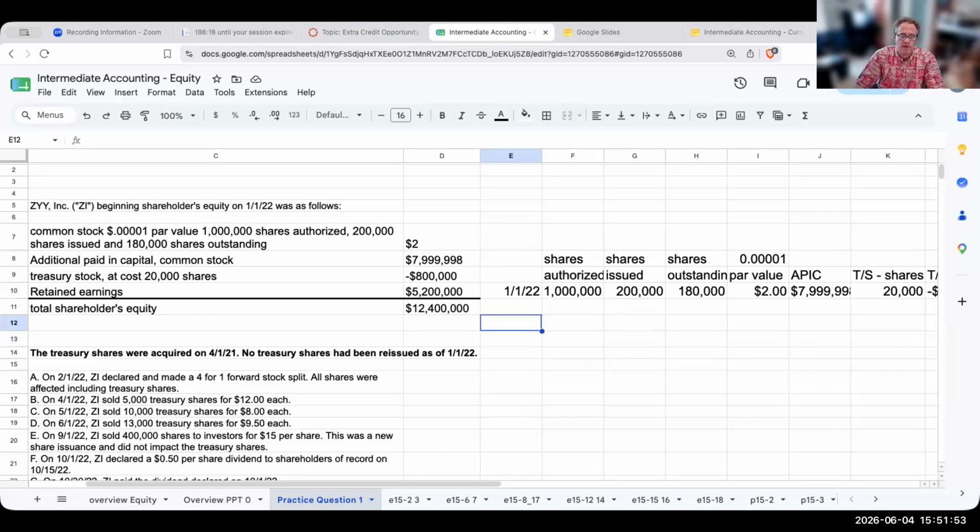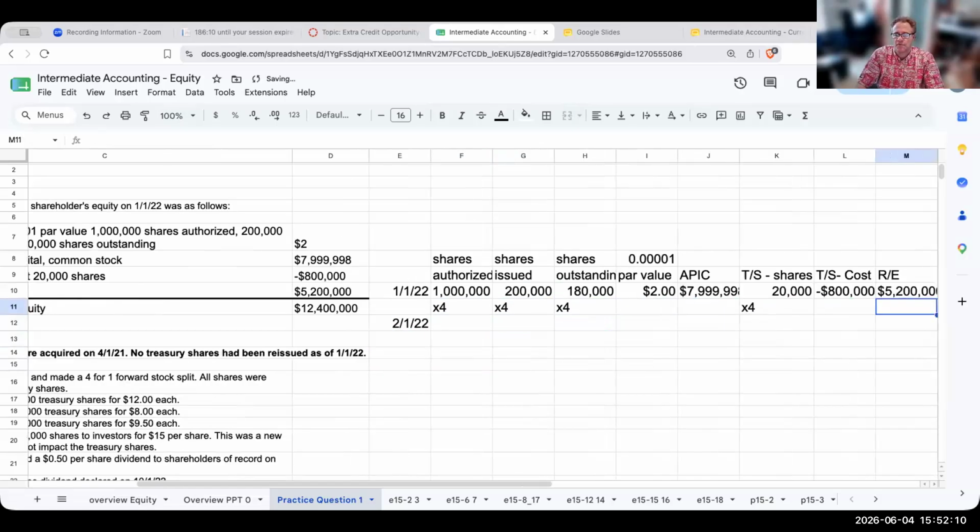So how is this going to impact things? Over here on the split on 2/1/22, what exactly is going to happen? Well, if it's a forward split of 4-to-1, what this is going to effectively do is impact our shares authorized, issued, and outstanding. And it's also going to impact the Treasury shares as well. So this here is going to be 1,000,000 times 4.